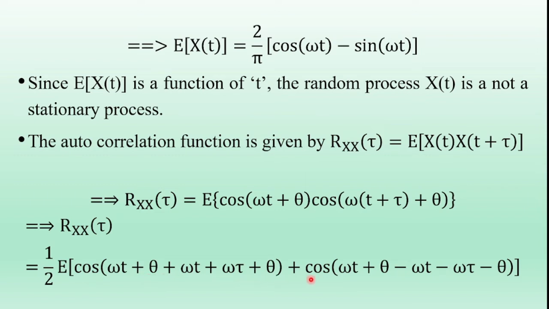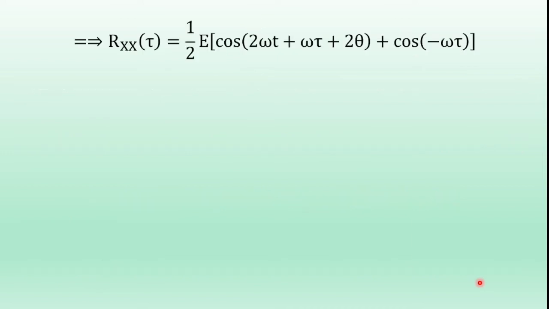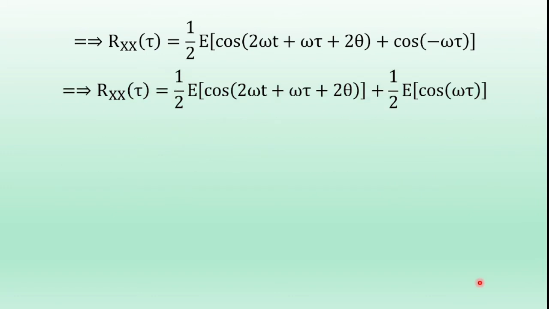that is cos of A plus B, plus cos of A minus B, cos of omega t plus theta minus, multiplying minus in the bracket term, minus omega t minus omega tau minus theta. So now the second term, plus omega t minus omega t, and theta minus theta cancel, and the second term is cos of minus omega tau. Cos of minus omega tau is cos omega tau, and applying the expectation into each term, Rxx of tau is equal to 1 by 2 into expectation of cos of 2 omega t plus omega tau plus 2 theta plus 1 by 2 into expectation of cos of omega tau.